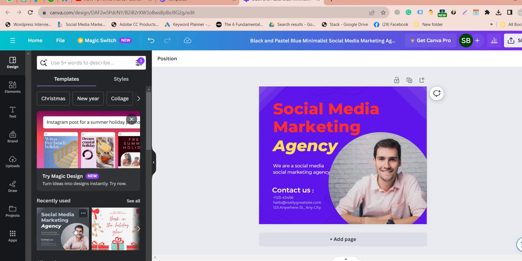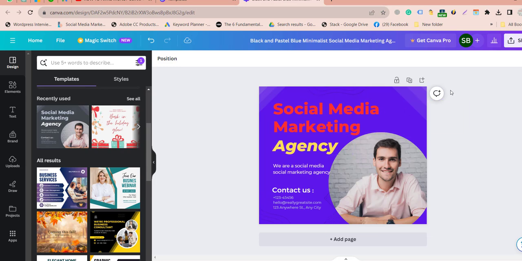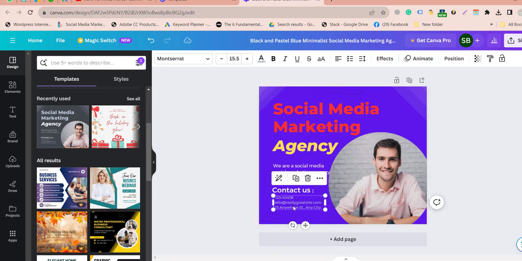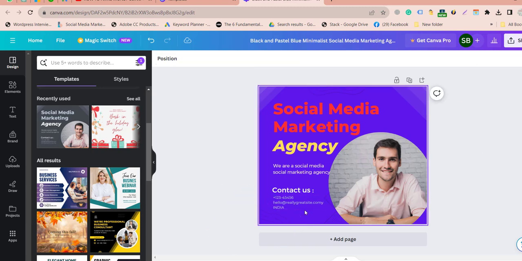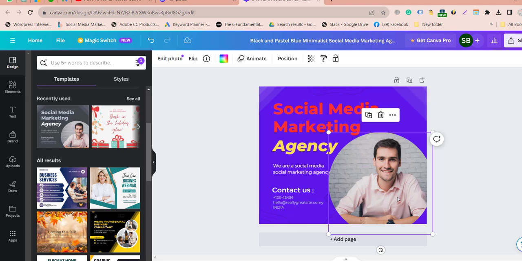This was the template which I picked, and I just changed it. I can add the content, like if I want to change anything, for example, India is my city or Delhi is my city. So you can just simply add things here like India. So my agency is based in India. So I think that looks so cool. And I can also change this picture, or I can put my own pictures over here as well.